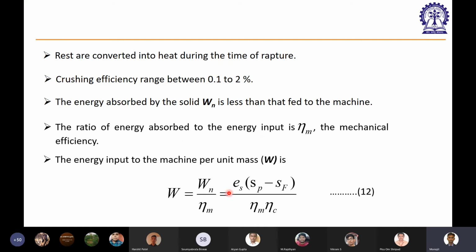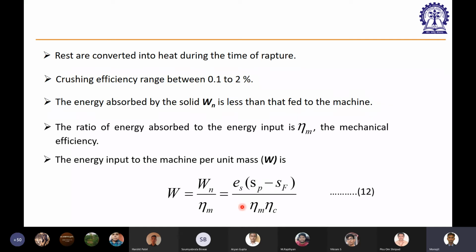So including mechanical efficiency, this is the definition: Wn by W. W is the energy input to the machine per unit mass, and Wn is the energy that is being absorbed by the solid particle per unit mass. Right, now obviously the energy that we are giving to the machine as an input is equal to W. That expression will come easily if you put the expression of Wn here.